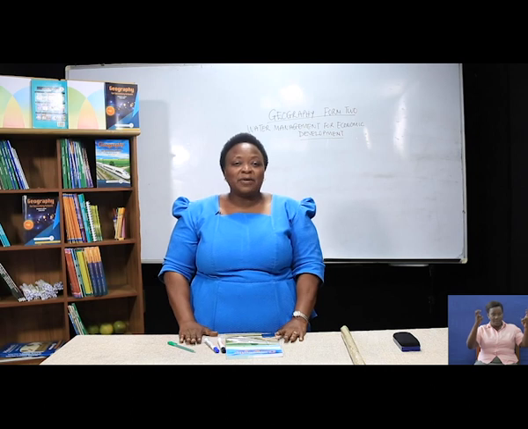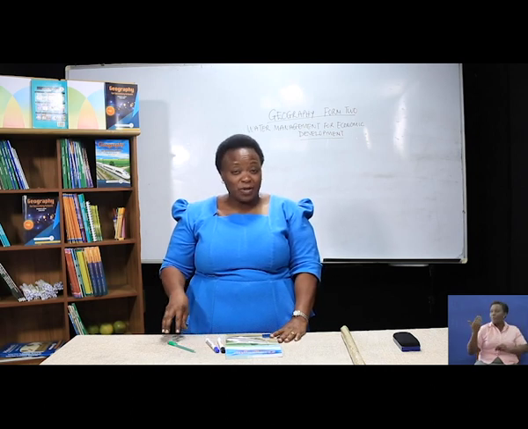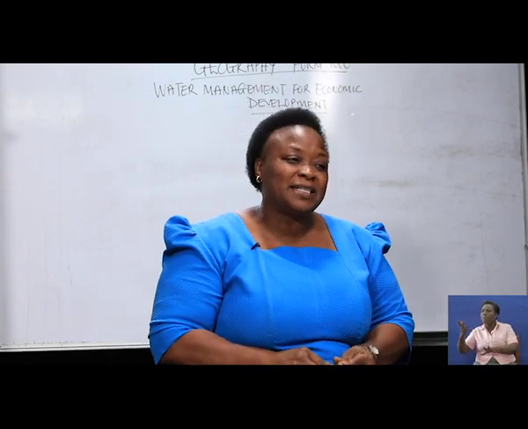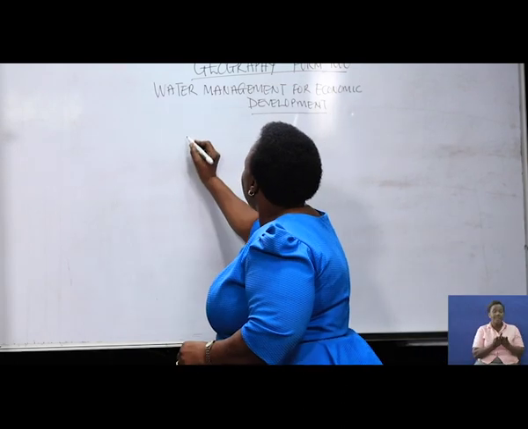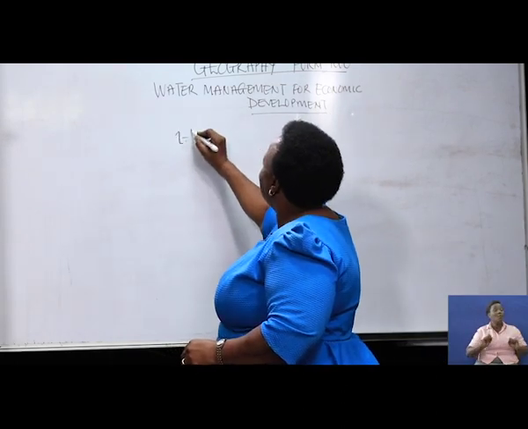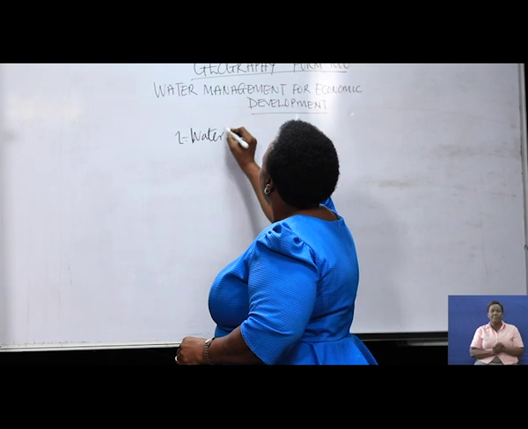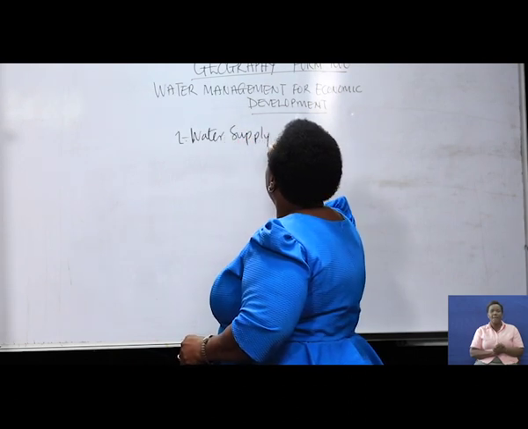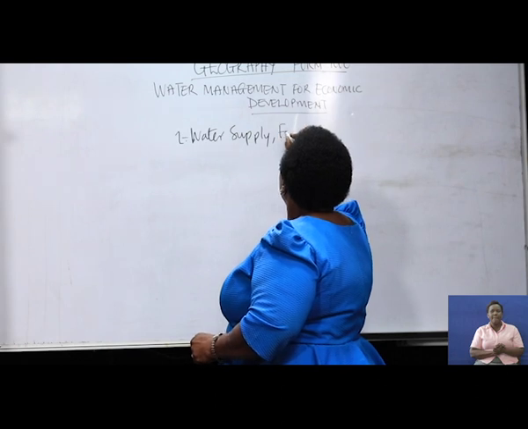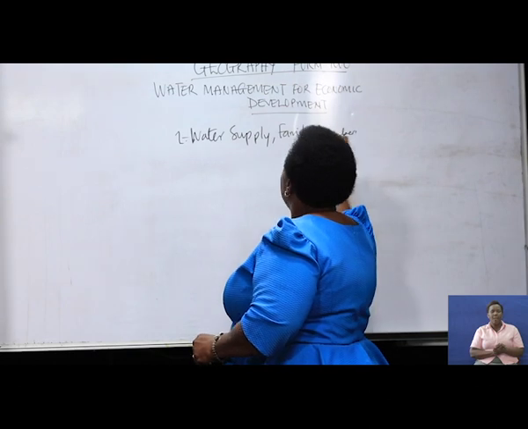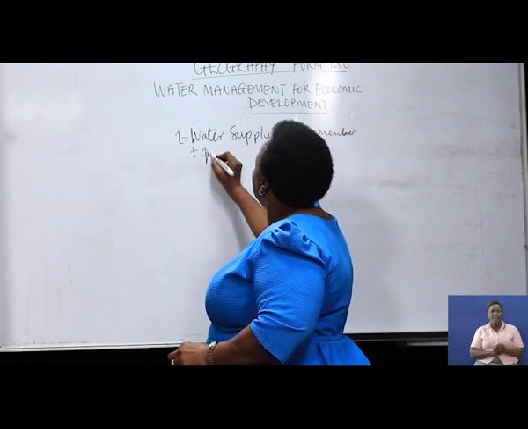Now, today, our topic is a continuation of what we learned last time, but today we'll focus on three major things. The first one is the family size, water supply, and adequate quality of life. I write it. One, water supply, family members, and quality.